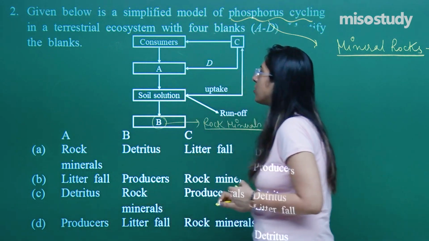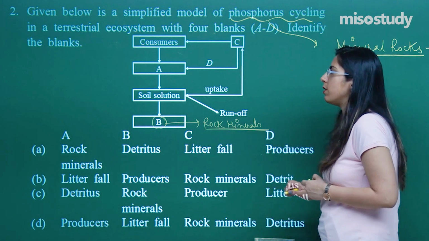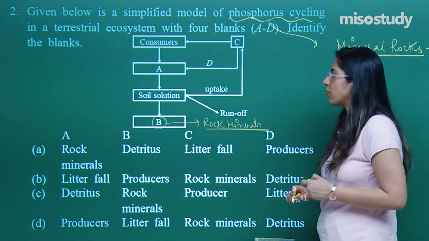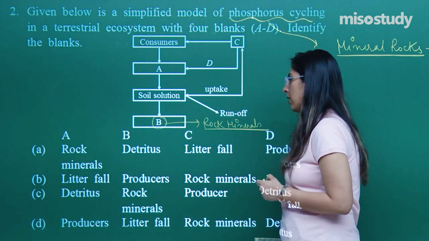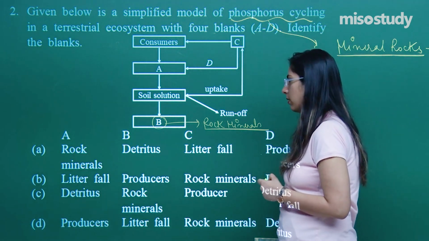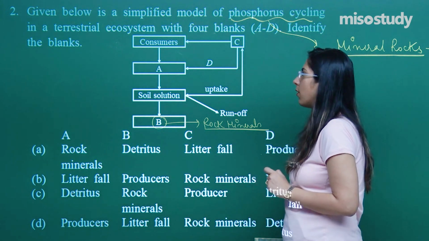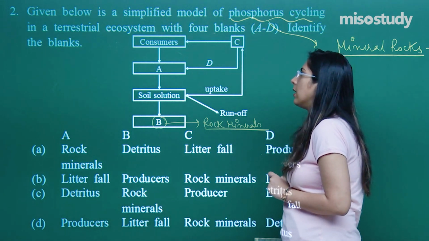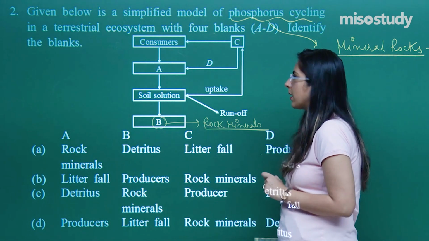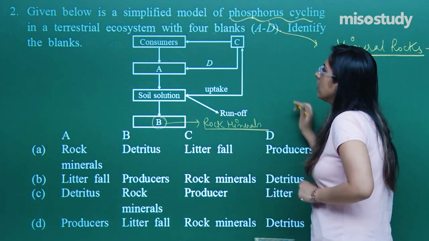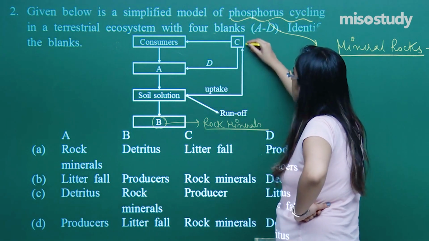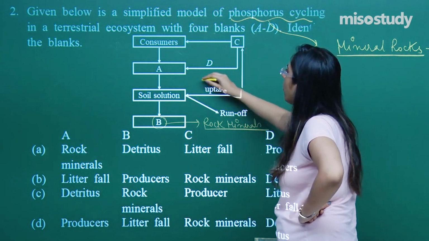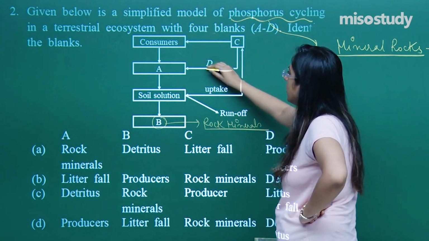By the mineralization process, they enter into a soil solution, and this soil solution further forms the rock. So this B seems to be rock minerals. Let's look for the option. Option C indicates these are the rock minerals, so C seems to be correct. Let's look at the C option, which depends upon the soil solution and also depends upon the A with the help of D.